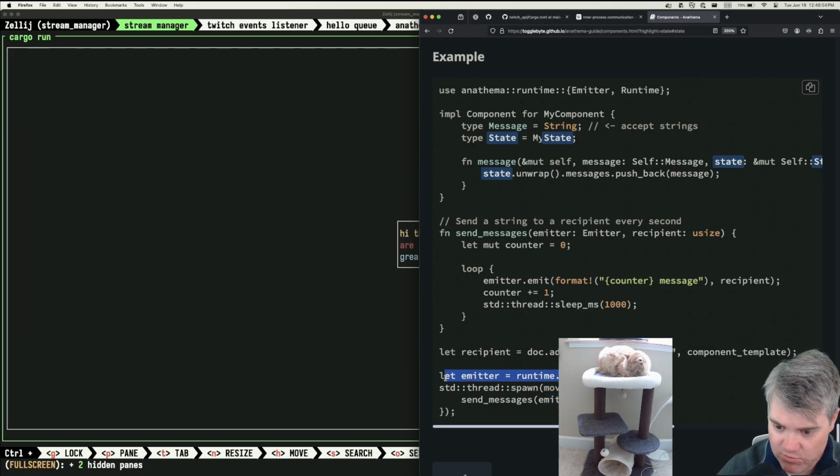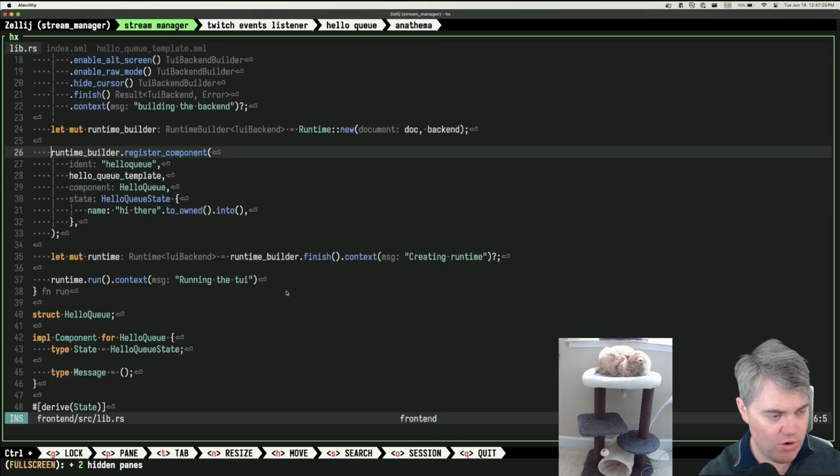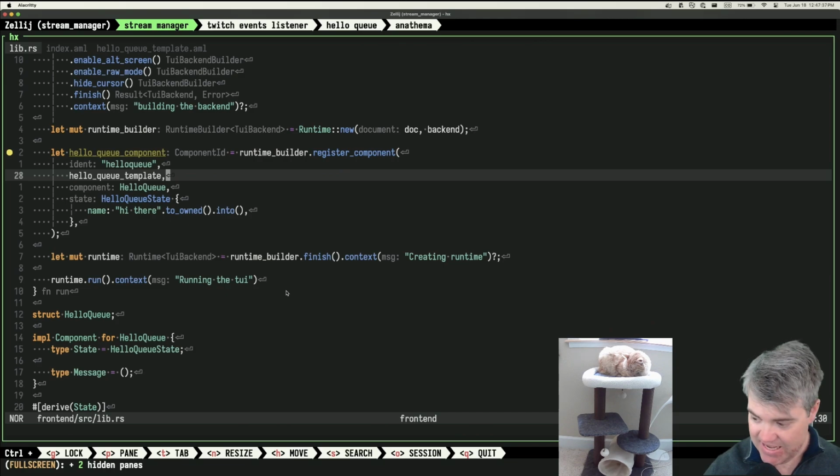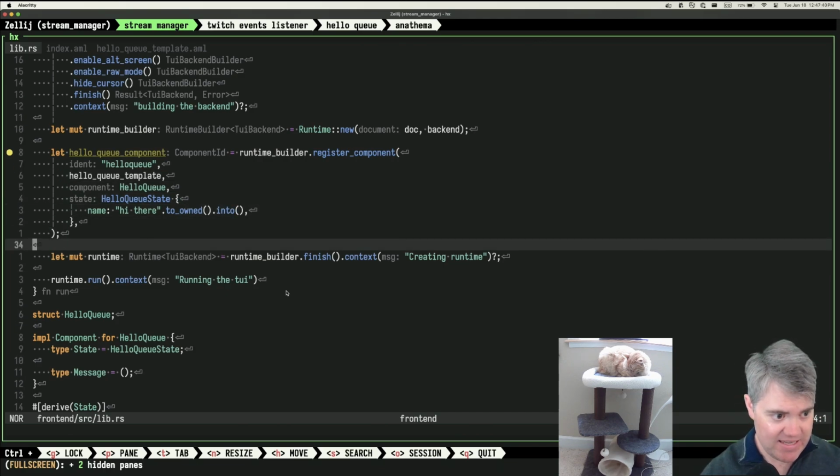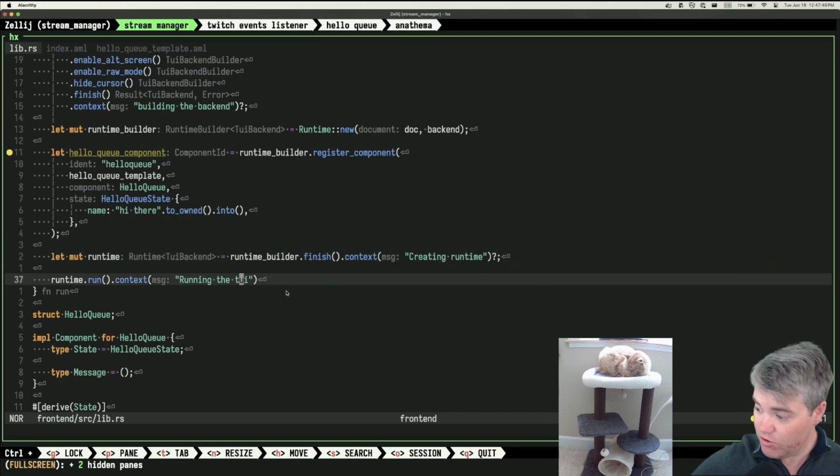So if I get the emitter from the runtime and the recipient will be when I add the component to the doc. No, this is not right. When I register the component, I get a component ID like that. I can use this component ID to emit a message whenever I want. That's how I do it. So the documentation is mostly there. The general idea of it works, but it's not really working the way we want, we have to figure some stuff out. But it makes sense. And I guess that's all that really matters, right? So we can then pass a message in using this.